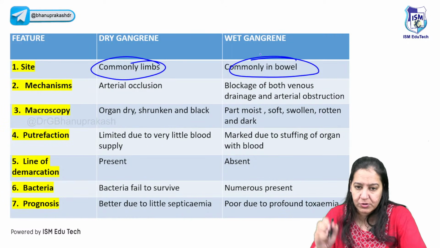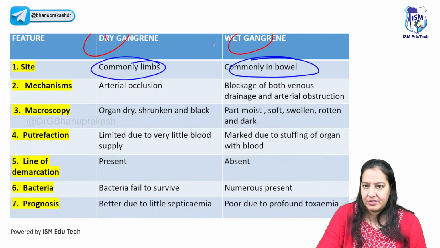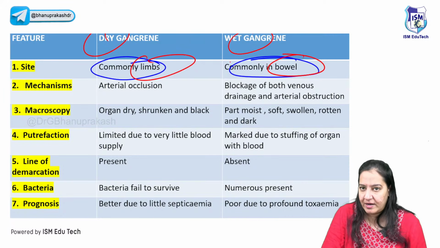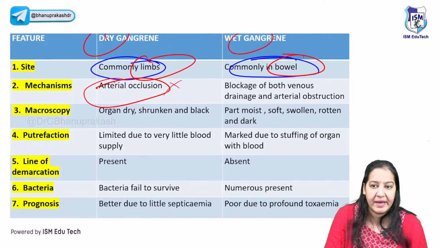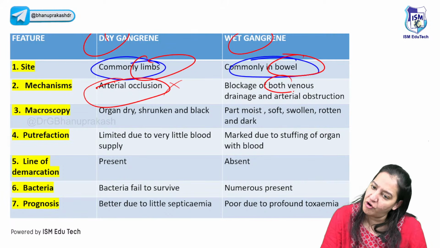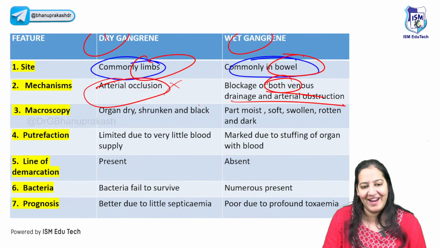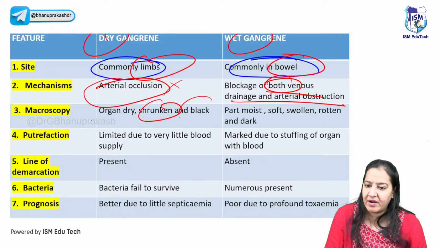I've shown you the diagram also. This one is dry, this one is wet. This occurs in the limb, this occurs in the bowel. The dry occurs due to artery occlusion; the pure blood is not coming. And wet occurs due to blockage of both artery and vein. In the dry, the organ is shrunken and black.